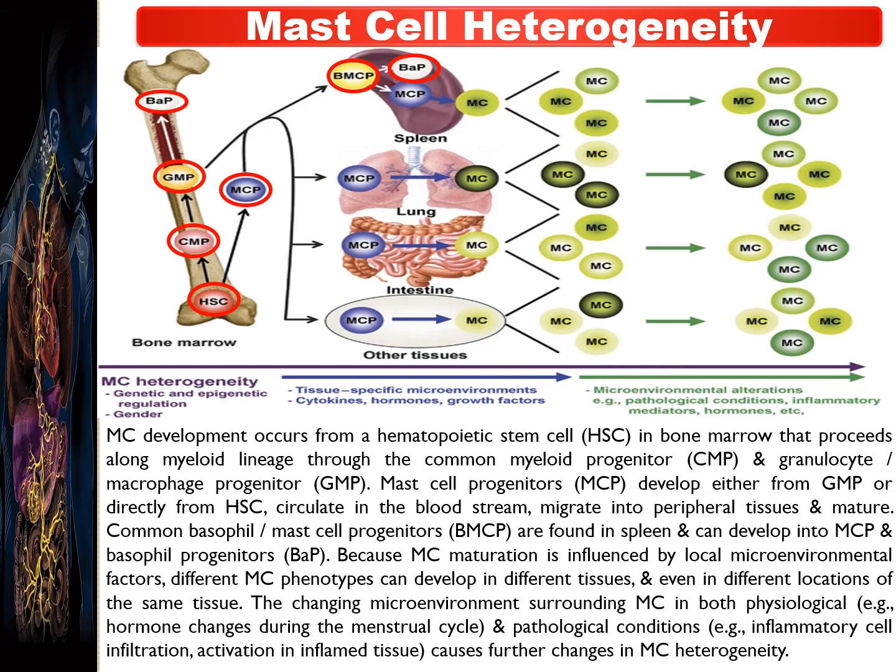And in addition to this, the changing microenvironment surrounding the mast cell in both physiological conditions, for example hormone change during the menstrual cycle, and pathological conditions, for example inflammatory cell infiltration or activation in inflamed tissue, causes further change in mast cell heterogeneity.